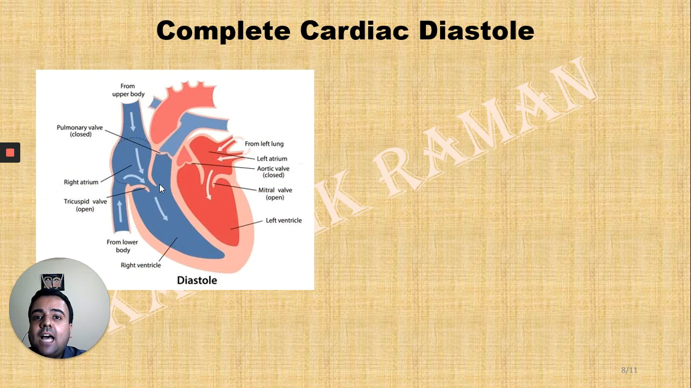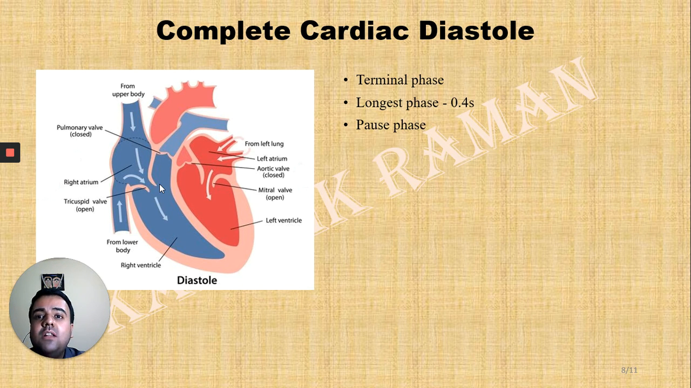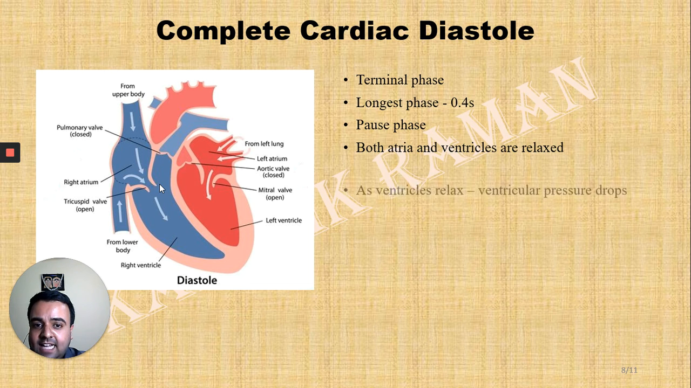Now the complete cardiac diastole. So the cardiac diastole is the terminal phase, or the third phase, of the cardiac cycle. It lasts for about 0.4 seconds and is comparatively longer than the ventricular and the atrial systole. This is actually a pause phase in which all the chambers of the heart are going to relax. Now here, both the atria and the ventricles are relaxed.